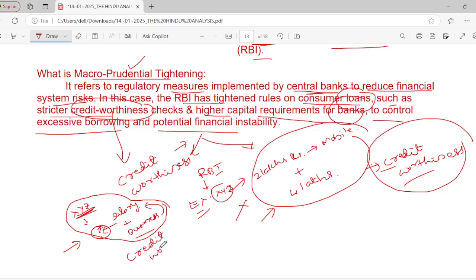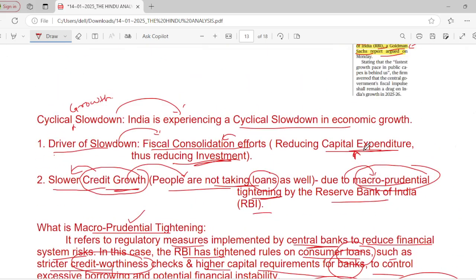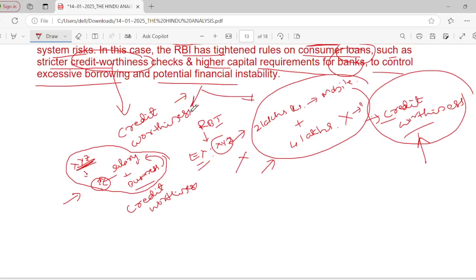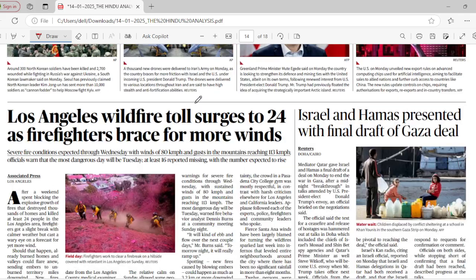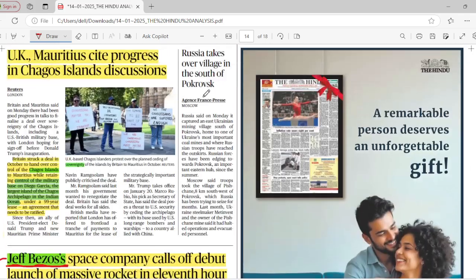It's very easy. But if RBI is tightening all these loans and checking creditworthiness, then in that case this person can't afford to do that business. That's how people are afraid to take loans, and slowly we are seeing a cyclical growth slowdown in the Indian economy. Understood? That is what is important in that particular small article. It is quite small but very informative in nature.